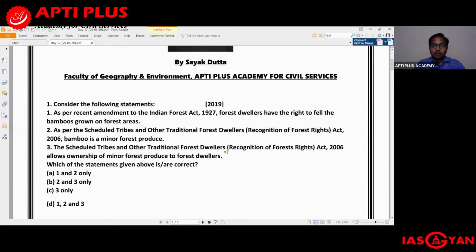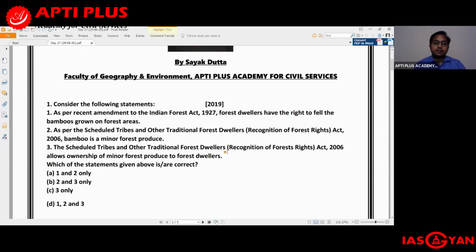Bamboo is one among them, hence bamboo is a minor forest produce. So the second statement is correct. Whenever the term minor forest produce is used, that implies it is a non-timber forest produce. I have also provided a number of examples, which we'll see in the explanation part. So the second statement is correct.